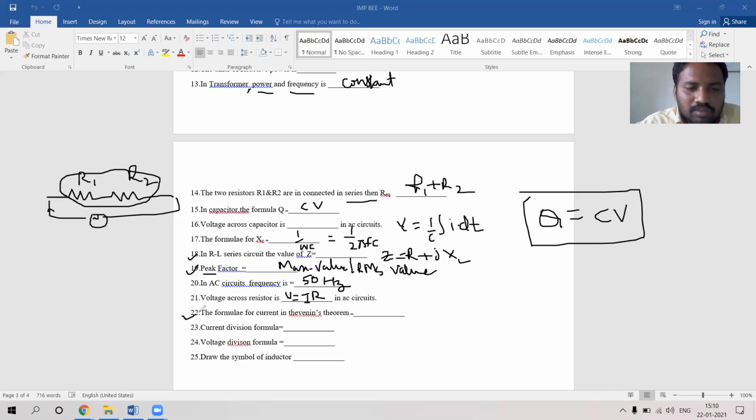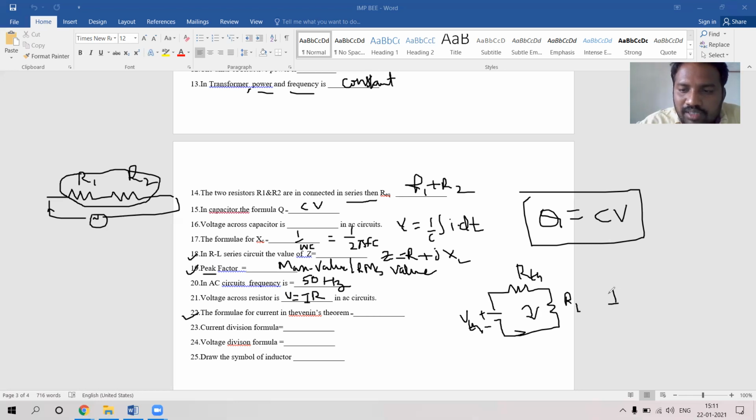Coming to the formula for current in Thevenin's circuit. Thevenin's theorem means the equivalent circuit is what? Two resistors will be there. This is the Thevenin's voltage, with plus and minus. This is VTH, this is RTH, and this is RL. How is the current calculated?